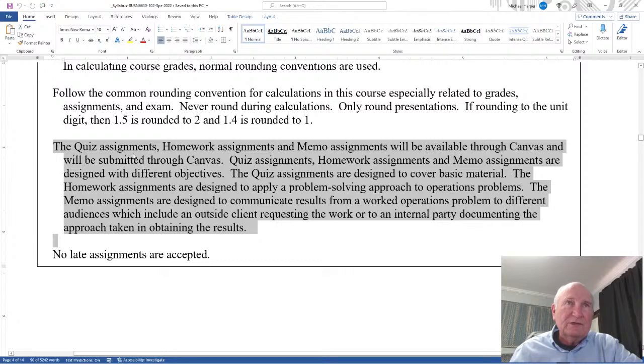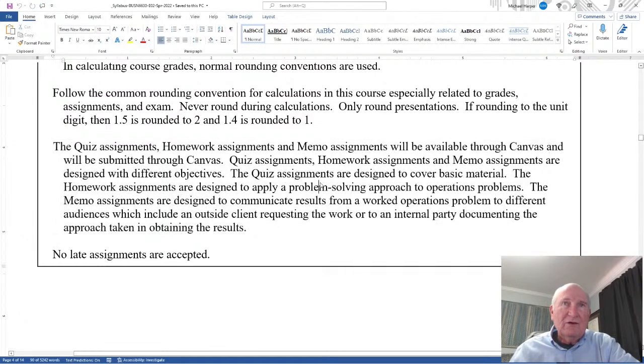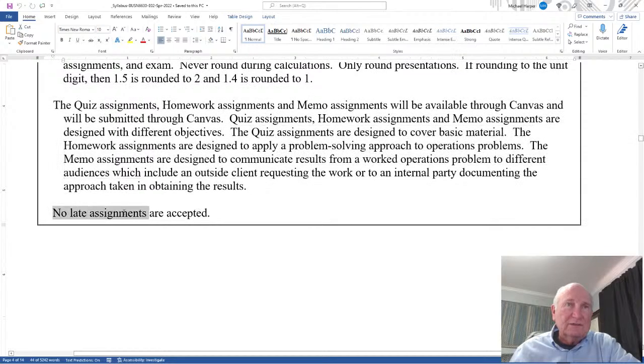Now, right here, the quiz assignments, homework assignments, memo assignments will be available through Canvas and submitted through Canvas. The quiz assignments, homework assignments, memo assignments are designed with different objectives. I've already mentioned them. I state them here again. No late assignments are accepted, again.